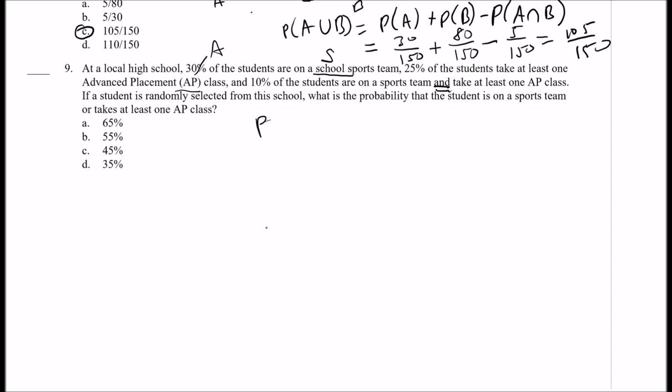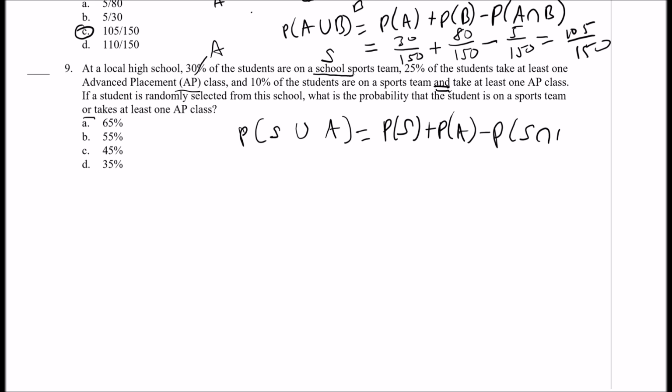All right, so they said if a student is randomly selected from the school, what's the probability that the student is on a sports team or takes at least one AP class? So the probability of S union A, right? Remember, we wrote the formula here. It's the probability of S plus the probability of A minus the probability of S and A.